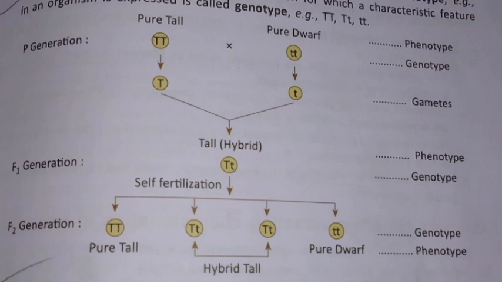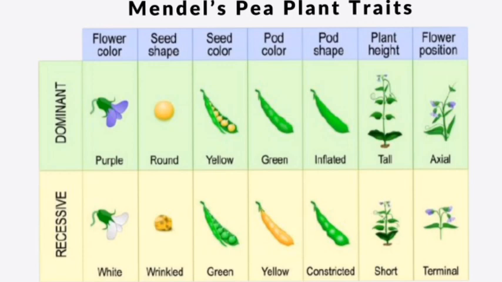These are the key terms associated with heredity. Now one by one we will learn key terms associated with heredity. First is character or trait.